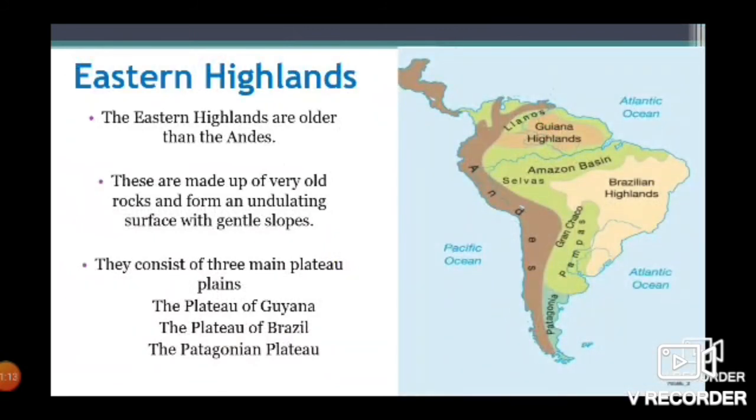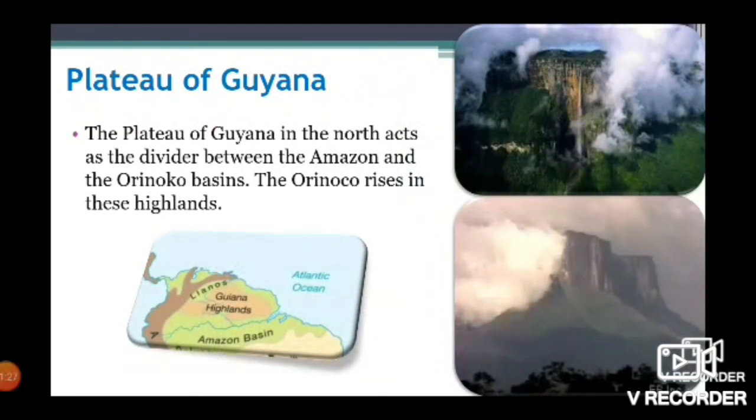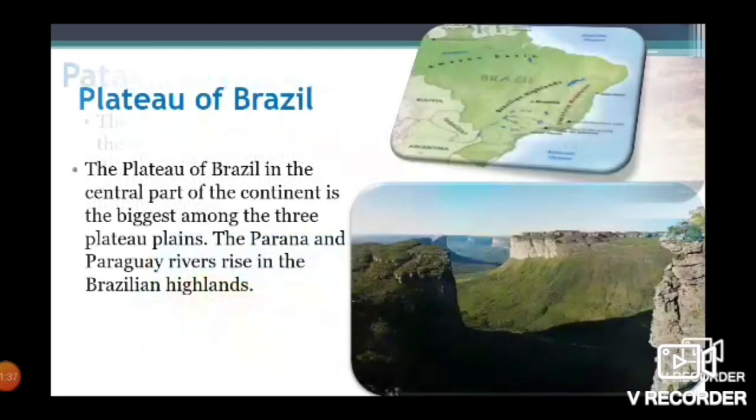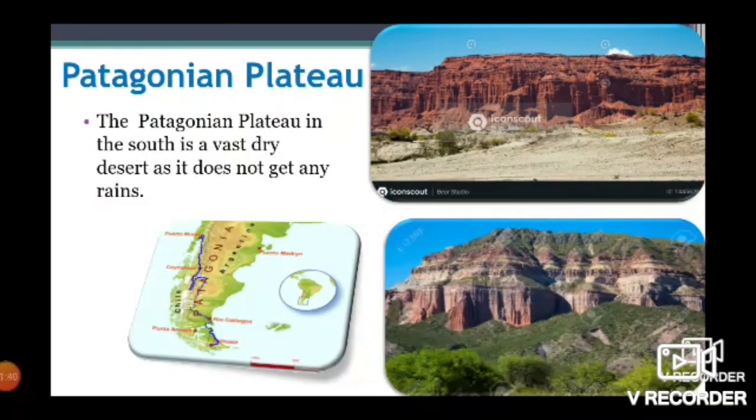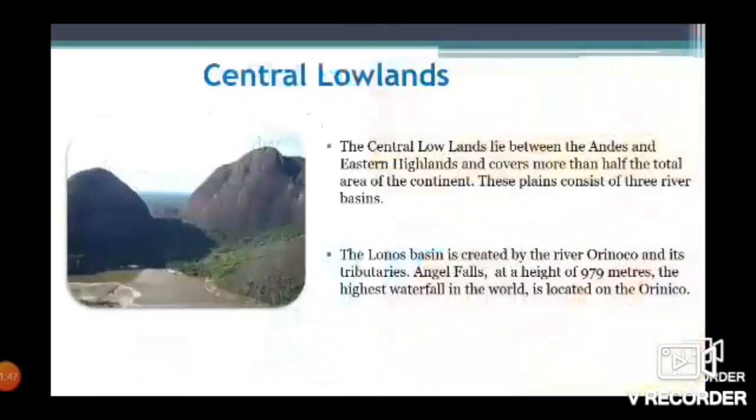Then we have studied the Eastern Highlands. They are older than the Andes and they are made up of very old rock or igneous rock. We have studied three main plateaus: Plateau of Guyana, Brazil and Patagonia. Brazilian Plateau is the larger among them, and Angel Waterfall is located in the Guyana Highlands, and the Patagonia Plateau is situated in the south, and it is a vast dry desert and it does not get any rain.